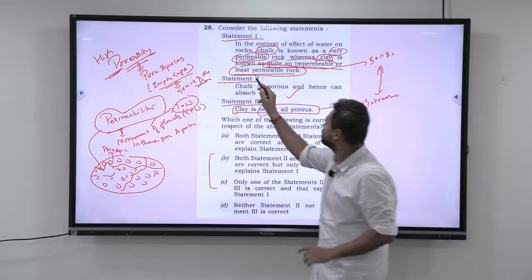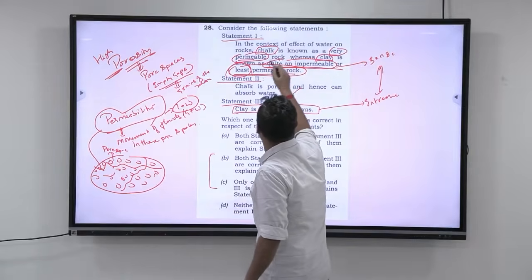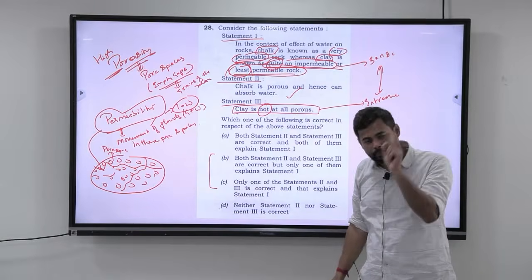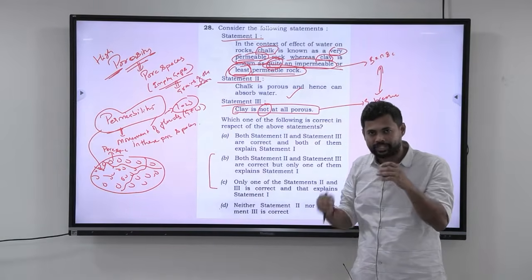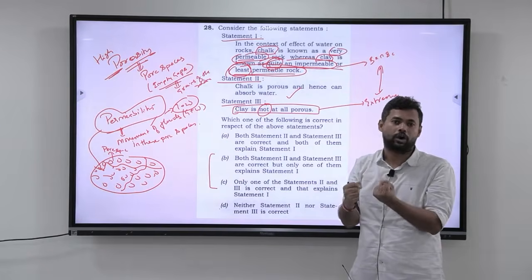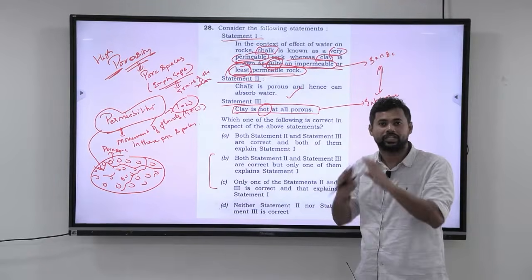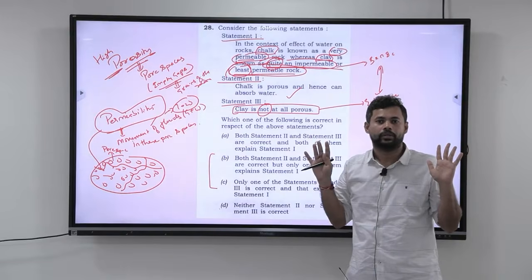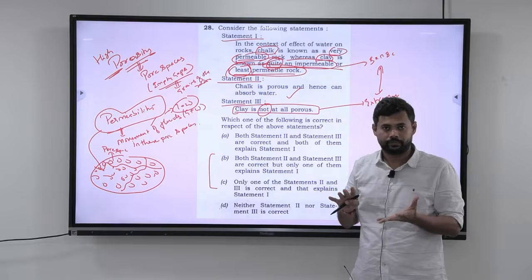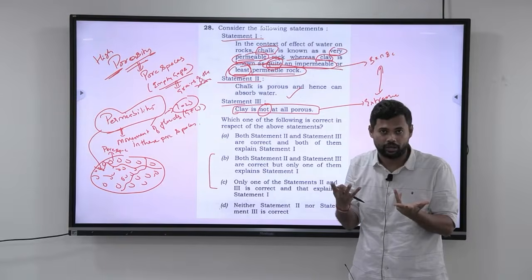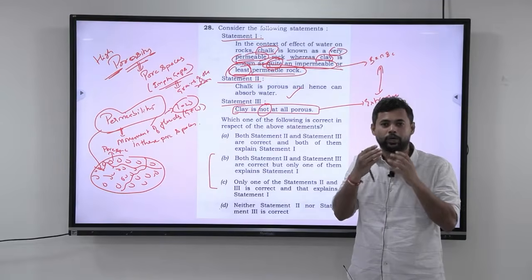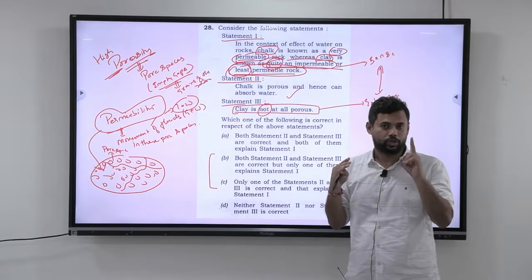Why are they using the prefix of least or quite with impermeable? They are using least or quite impermeable because there are pore spaces. The pore spaces are highly interlocked and do not allow easy absorption or easy movement of water, but you cannot say that there are no pore spaces at all. Because the pore spaces are highly interlocked, permeability is low. It is not that there are no pore spaces at all. The pore spaces are very, very fine and very small. That is why they don't allow the permeability of water. So I hope you understood this.